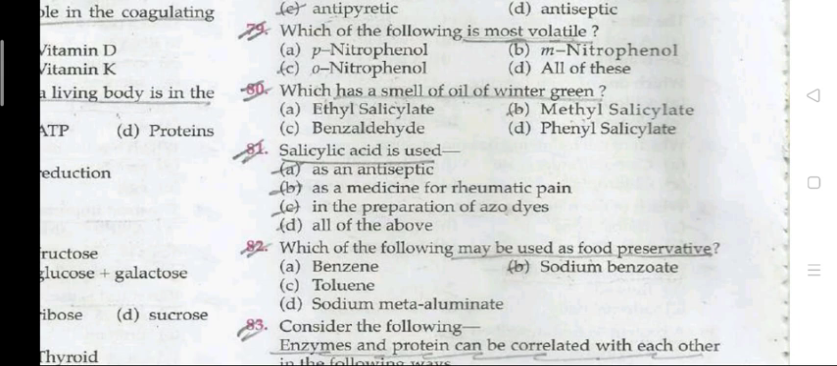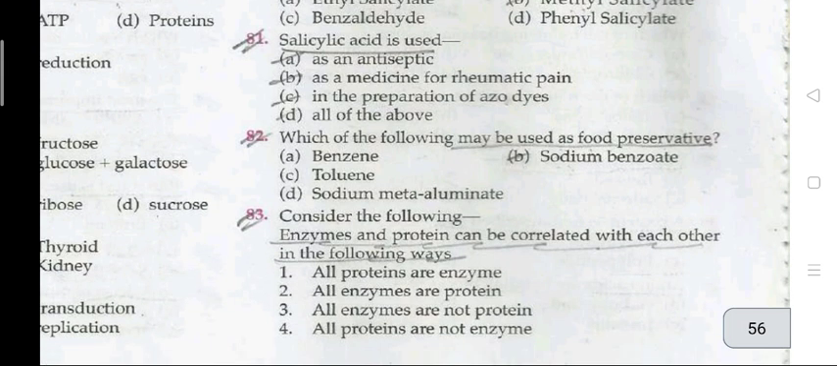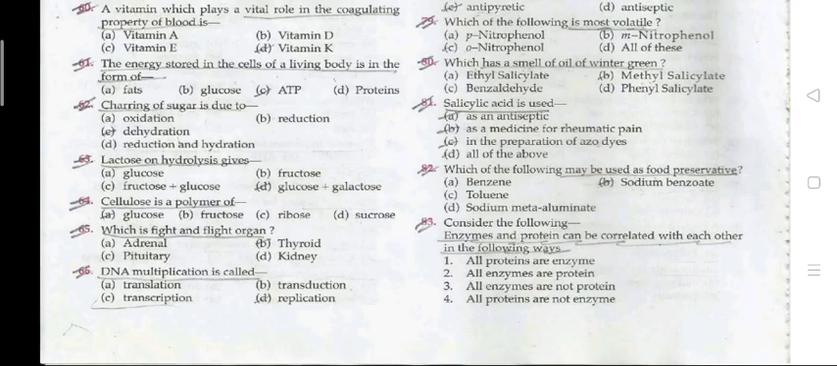Salicylic acid is used, all of the above, as an antiseptic, as a medicine for rheumatic pain, in the preparation of azo dyes. 82: which of the following may be used as a food preservative? The right answer is sodium benzoate. Consider the following: enzymes and proteins can be correlated in the following ways. The right answer is 2 and 4, that is, all enzymes are proteins and all proteins are not enzymes.